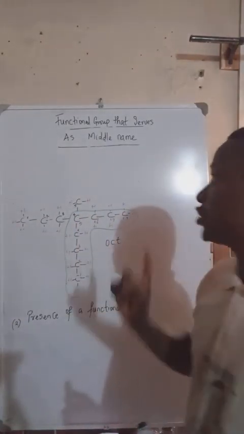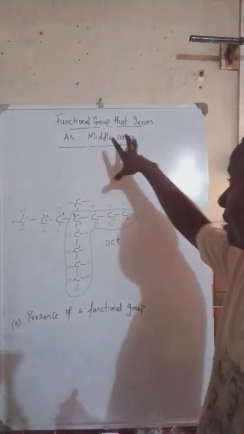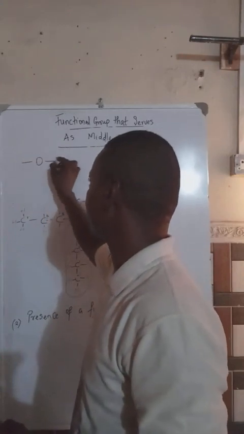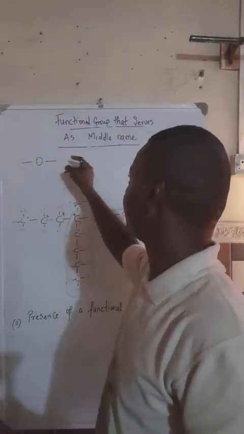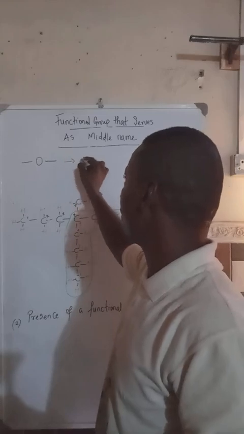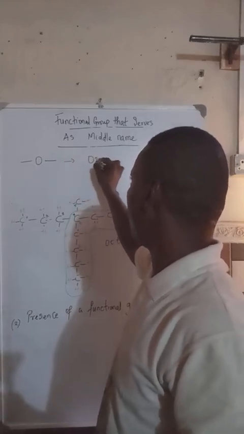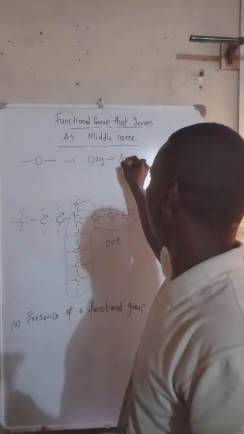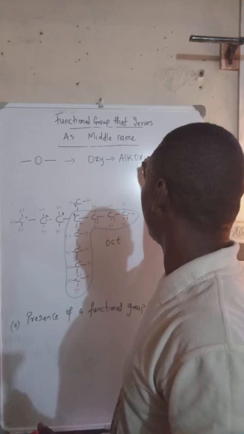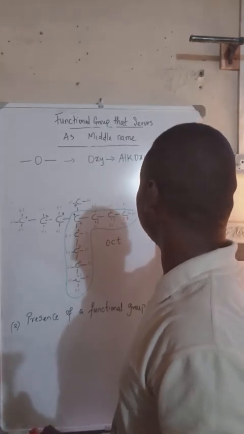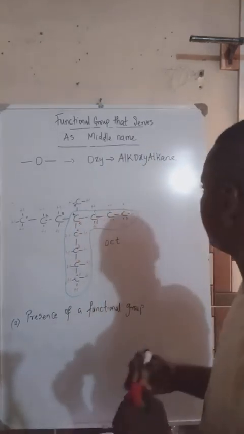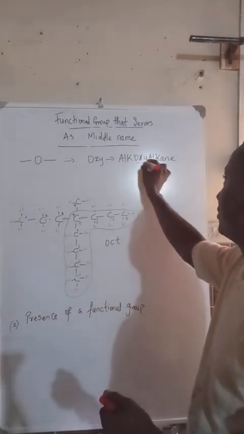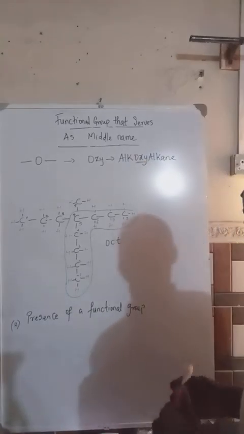We have only one functional group that exhibits these traits. And what is that functional group? When you see this, it always exists as oxyl, and it's from the family of alkoxyalkane. So you can see the oxyl here. It stays at the middle.